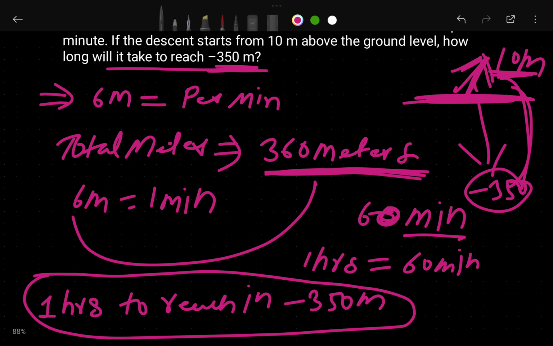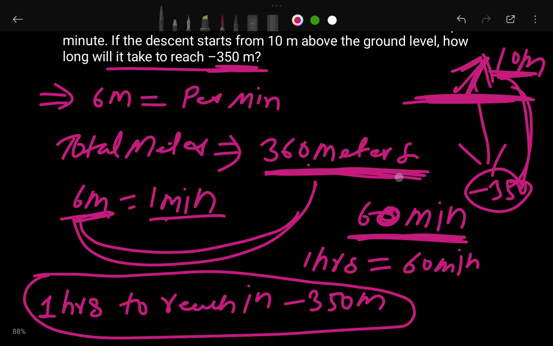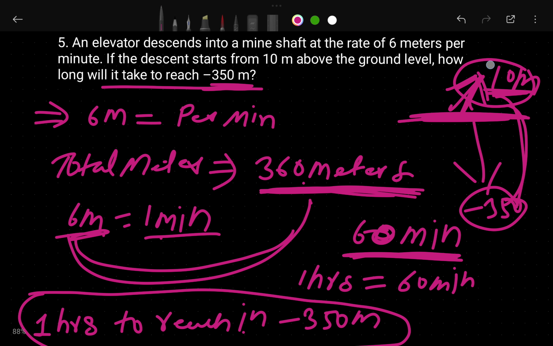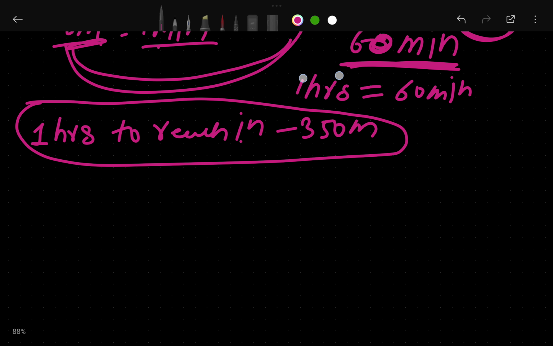Then how many hours will they take? If they are digging 6 meters, they are taking 1 minute. So when I divide 360 meters by 6, this is going to be 60 minutes. In 60 minutes they are digging 360 meters. So we know that 1 hour has 60 minutes, so we can directly write 1 hour. So directly I write 1 hour to reach 350 meters. We counted from 10 meters above also and the downward one also. So I hope this is clear here.